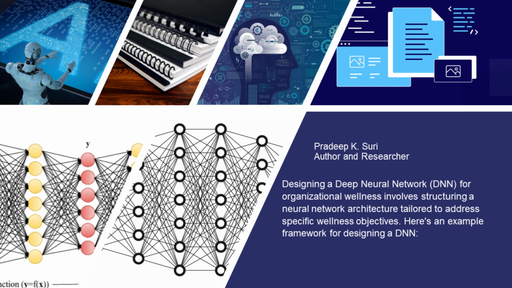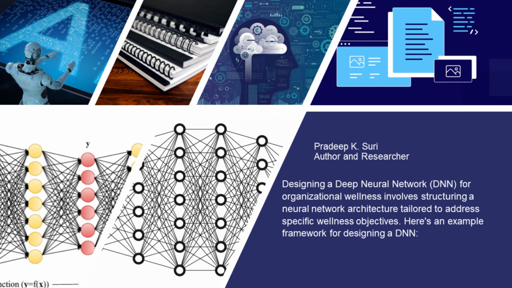3. DNN architecture. Input layer. Number of neurons should match the dimensionality of the input data, for example features related to health, environment, work patterns. Activation: typically, use ReLU, rectified linear unit, activation for hidden layers.